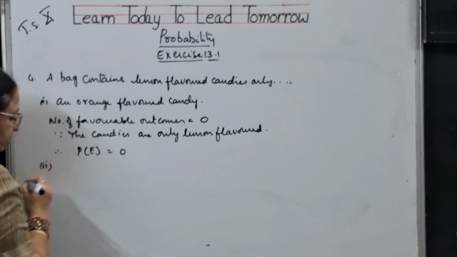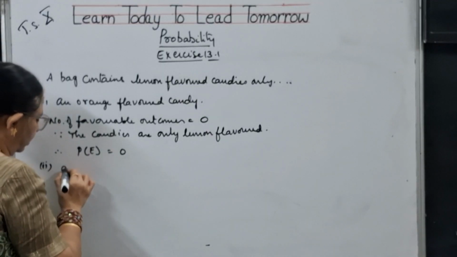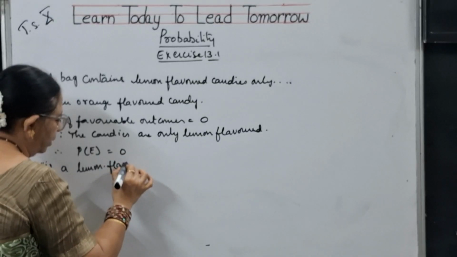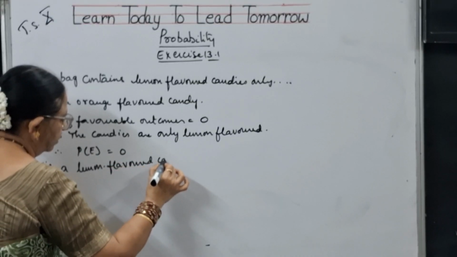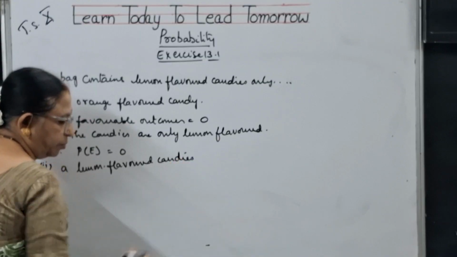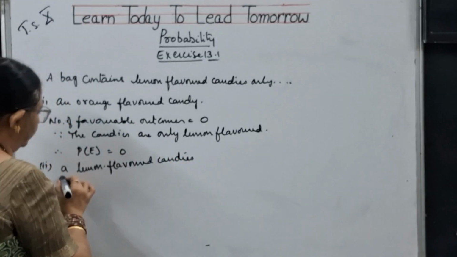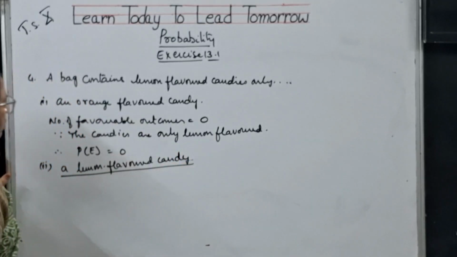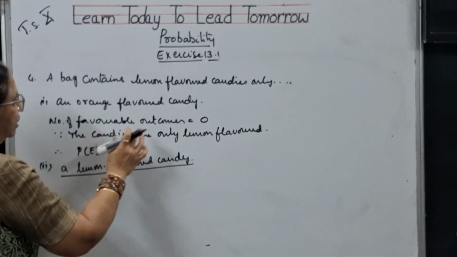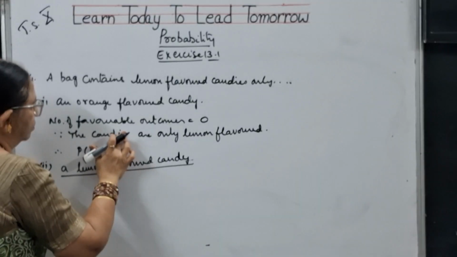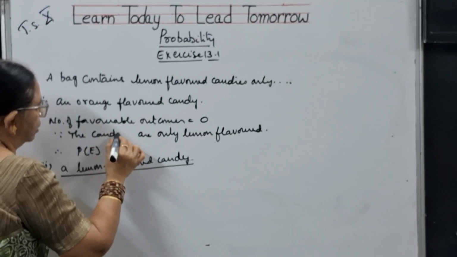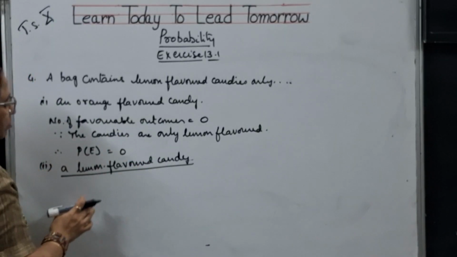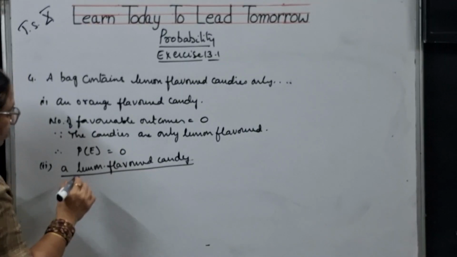Next, she cannot take orange flavored candies. Next, lemon flavored candies. All the candies here are lemon flavored, and now for lemon flavored candies, there is a chance.